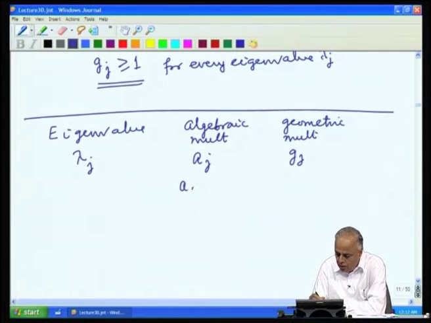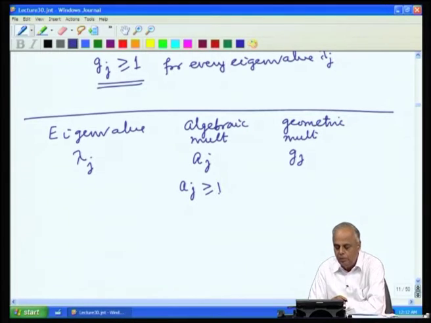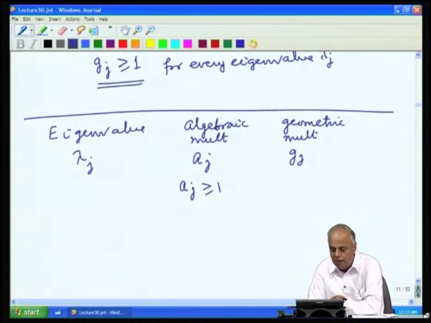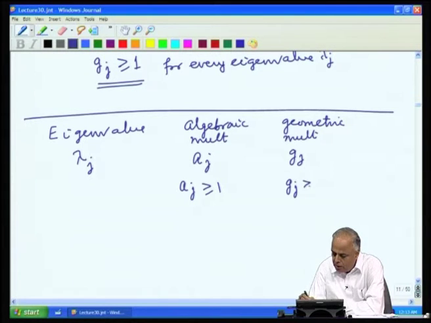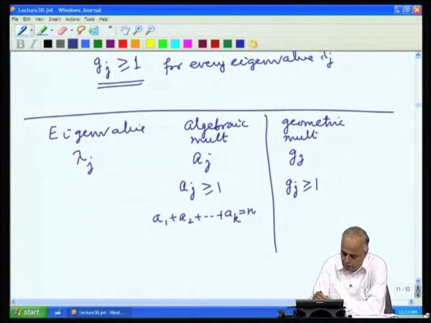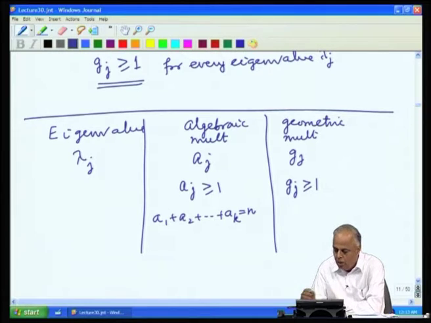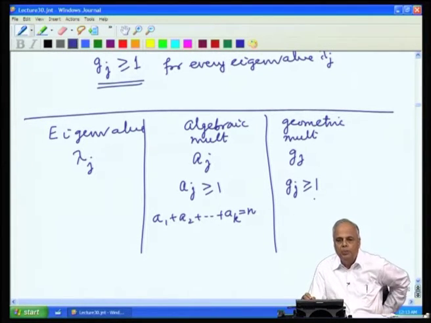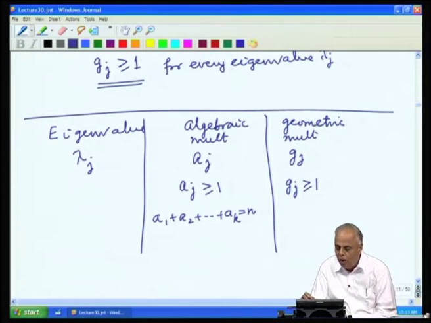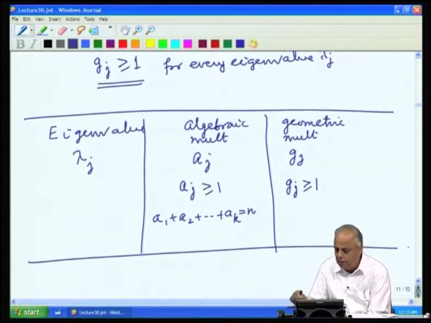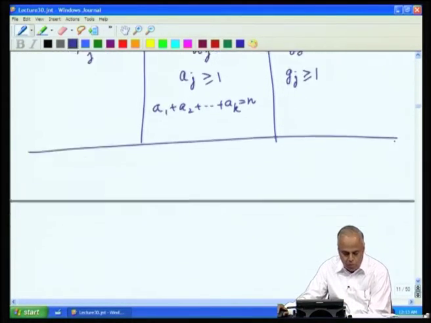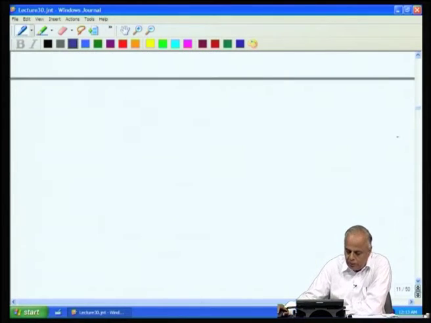What we know is A j is greater than or equal to 1, because it must appear at least once as a root of the characteristic polynomial. What we have observed now is G j is greater than or equal to 1. What we also had was the sum of all these multiplicities as roots must add up to n, A1 plus A2 plus A k equal to n. We do not know whether G1 plus G2 plus G k is equal to n. All we know so far is that the G j's must be greater than or equal to 1. Each one of them must be at least of dimension 1.